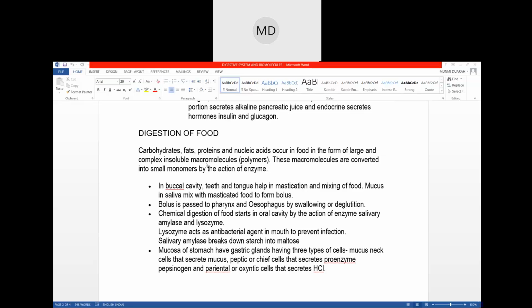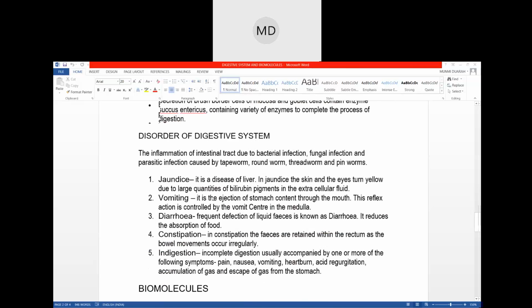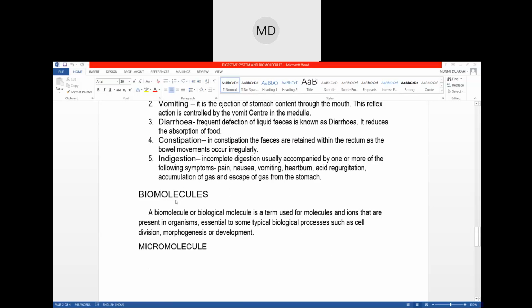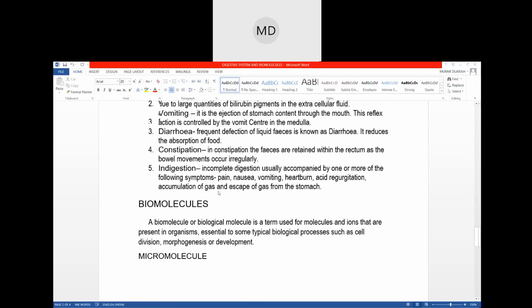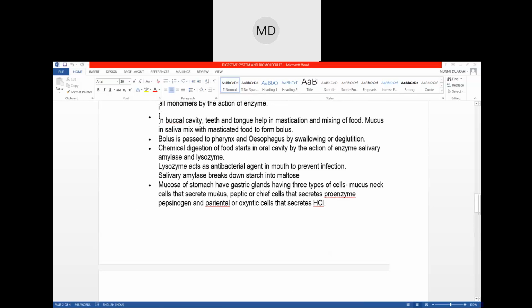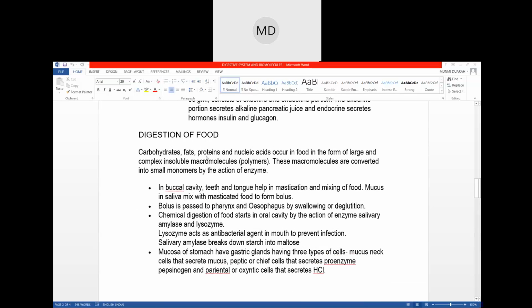So these macromolecules and micromolecules we will discuss later on. That is a separate chapter. I have included it in this chapter, but in your syllabus it is a separate chapter known as biomolecules. We will take up micromolecules and macromolecules in that chapter. Macromolecules are a little bit bigger and micromolecules are a little bit smaller. We will keep that for the next chapter. Today, just digestion of food.